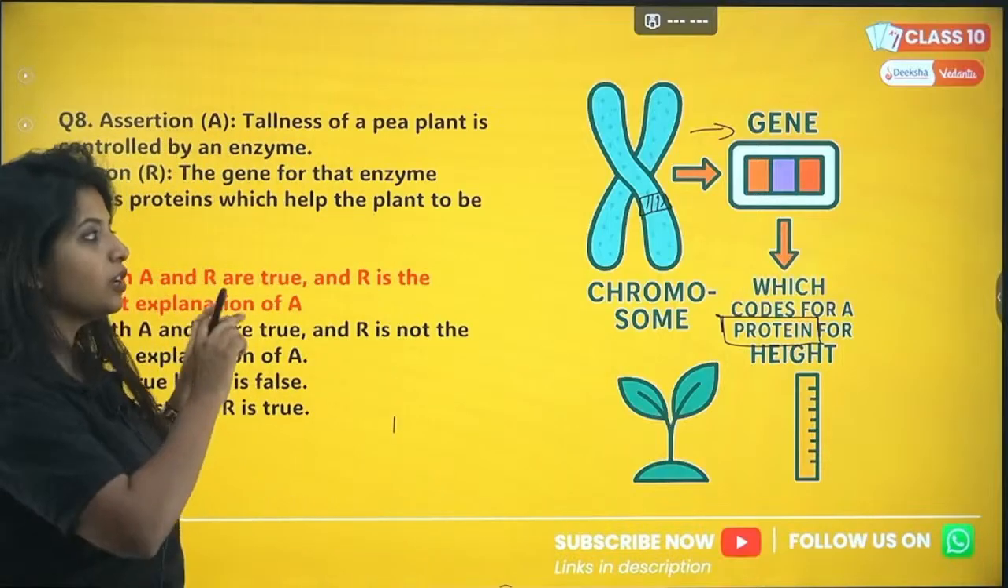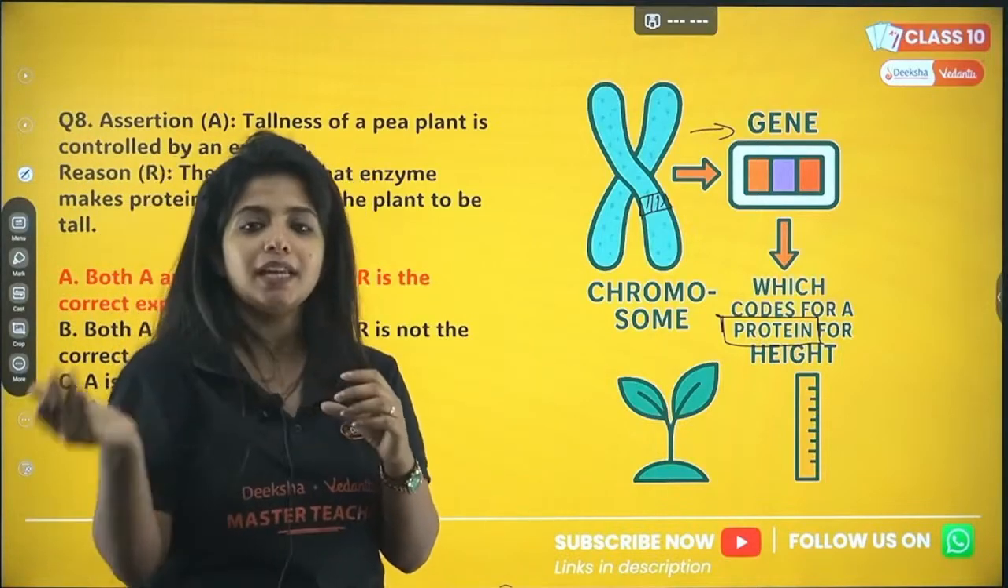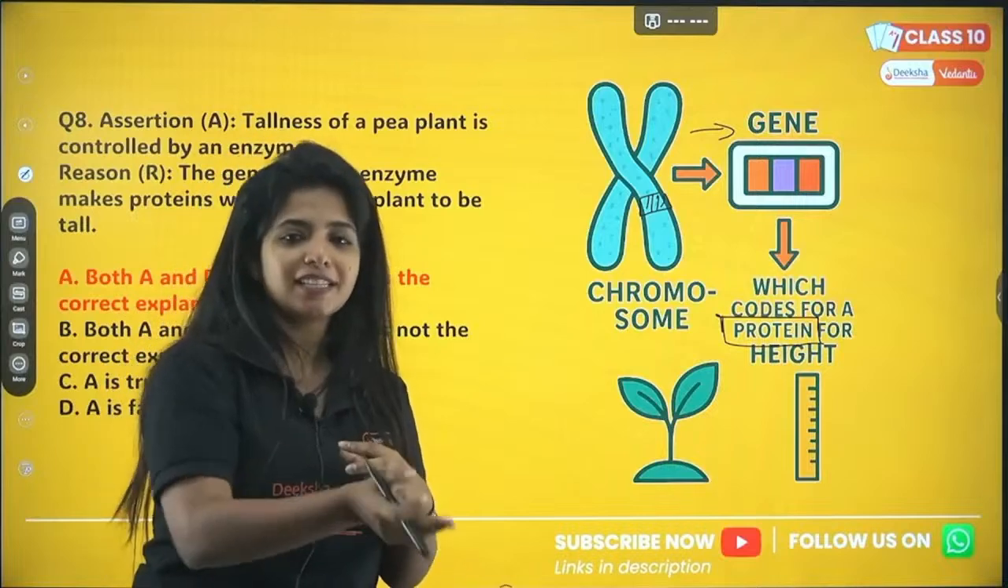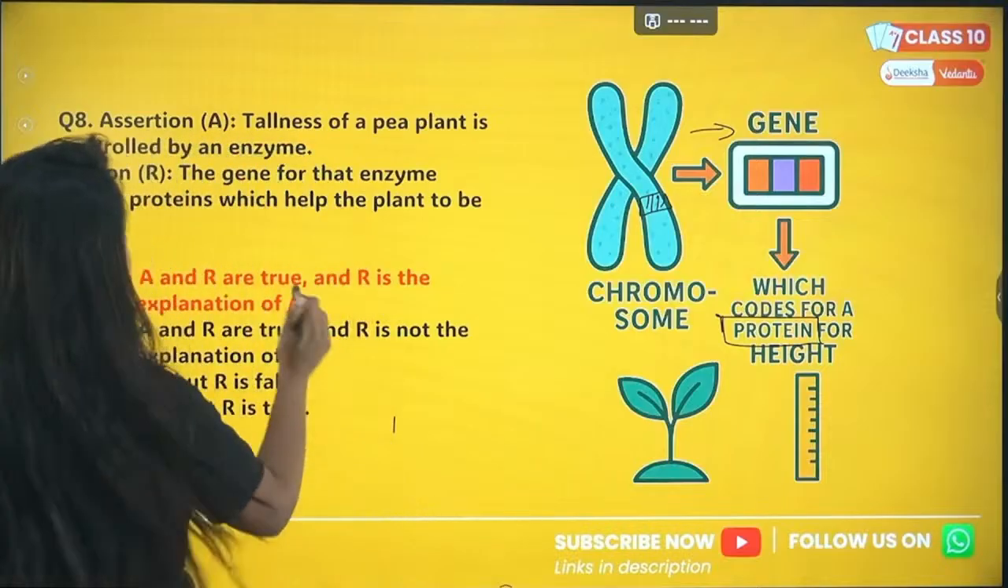Because you do not say that gene codes for enzymes directly. Rather, you say that gene makes the protein. Now, protein can be anything. It can take any form. It can be enzyme. It can be something else also. So, over here, it is forming the enzyme which is needed for the plant to be tall.